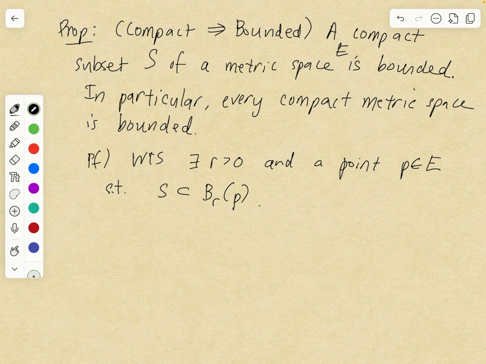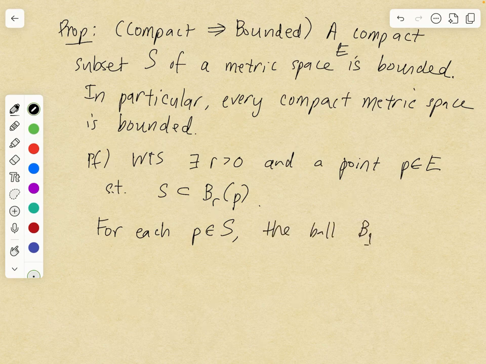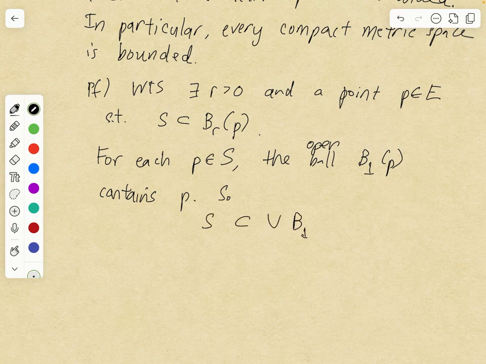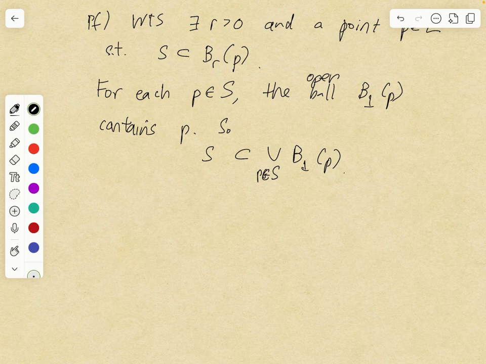So for each P in S, the ball of radius 1 centered at P, the open ball, contains P, so S is contained in the union of the open balls of radius 1 centered at P, for P in S. Okay, so S is contained in the union of these open balls, and so therefore the collection of open balls is an open cover of S.